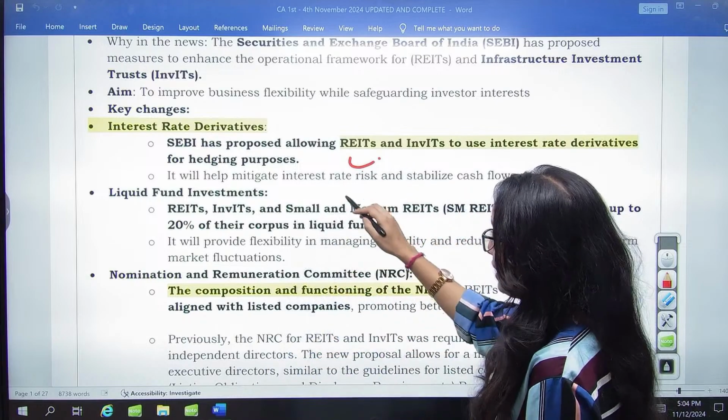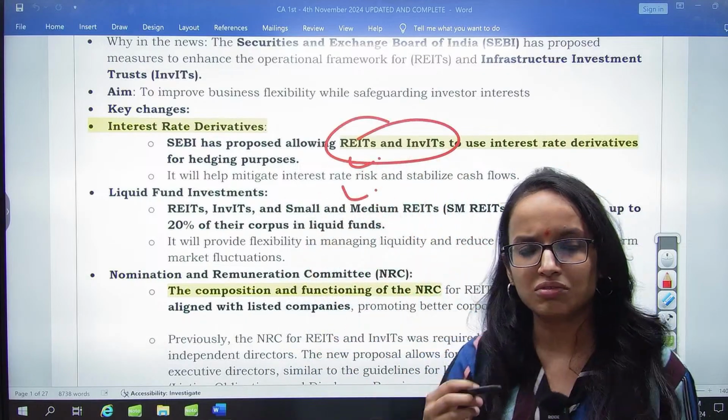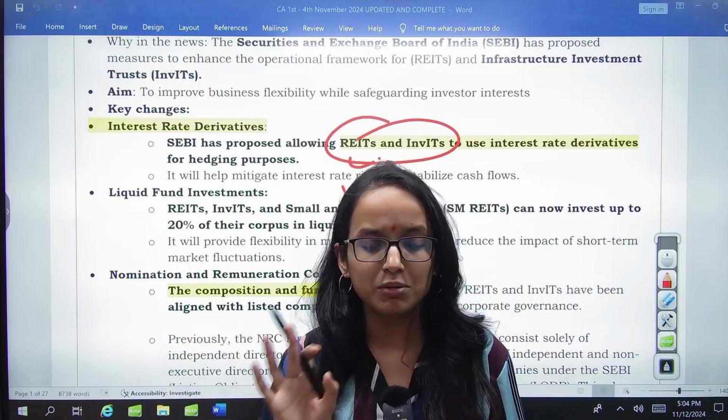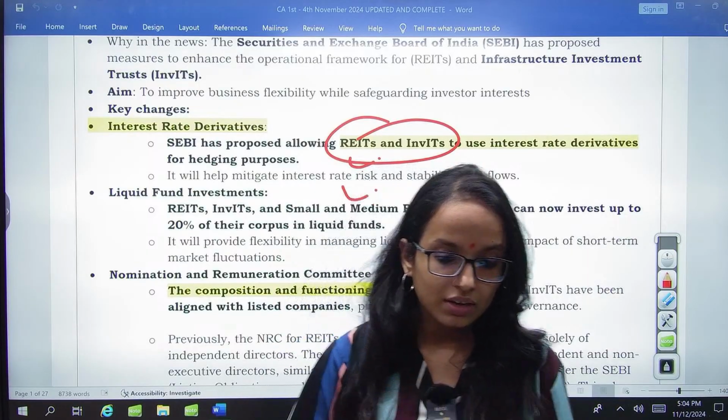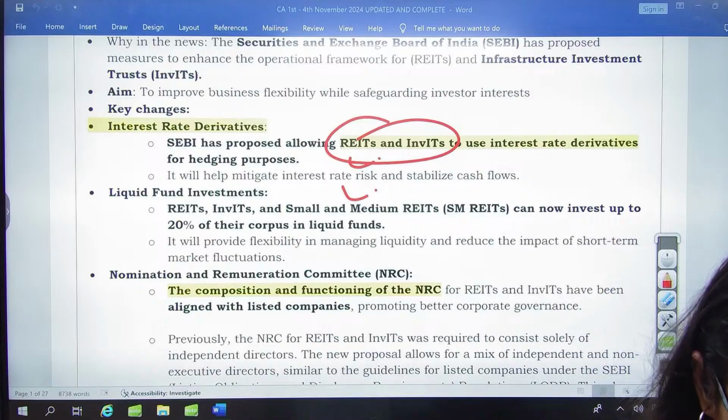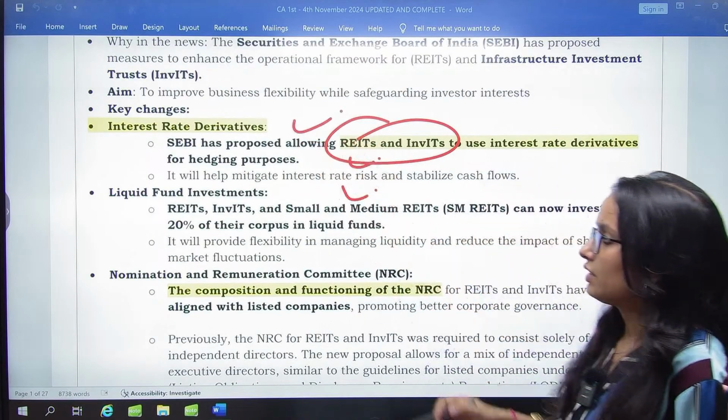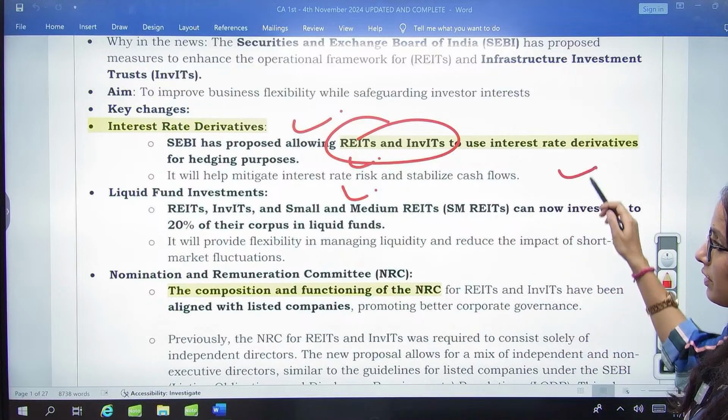Now this is the guideline. REITs and InvITs can also use these interest rate swaps. One party will be at benefit at one point of time, right? So interest rate derivatives, SEBI has proposed this thing. Remember, they can use this.